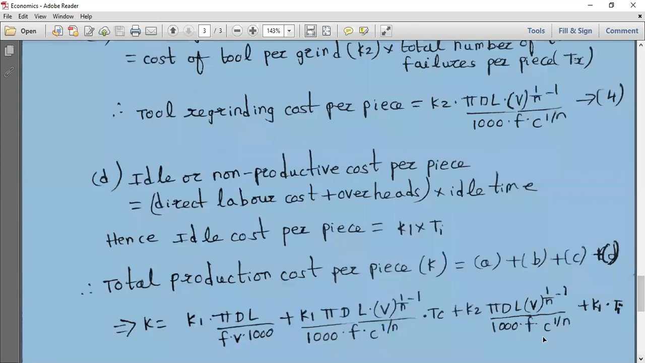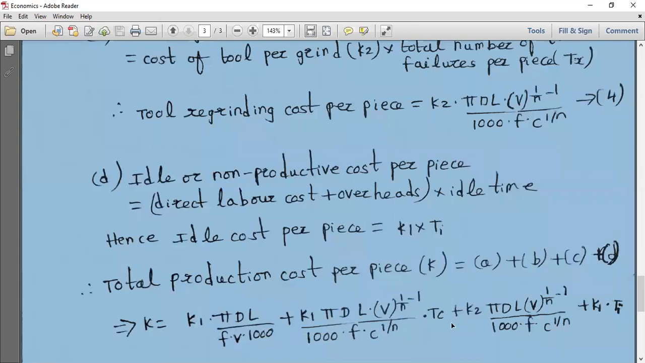This one is given by machining time per piece, pi dl by 1000 FV, plus K1 into the second part, plus K1 into TX. What is TX? It is the machining time per piece by tool life. That's why you have got the machining time per piece and the tool life terms in the second part, that is B. So what is into TC?